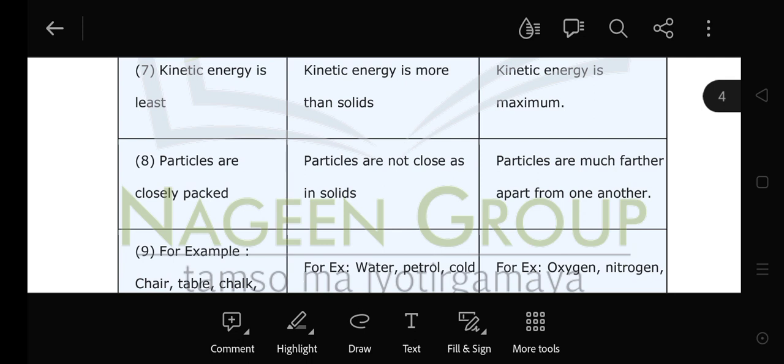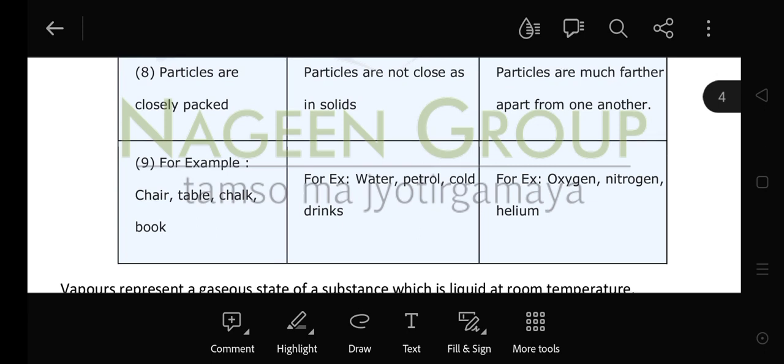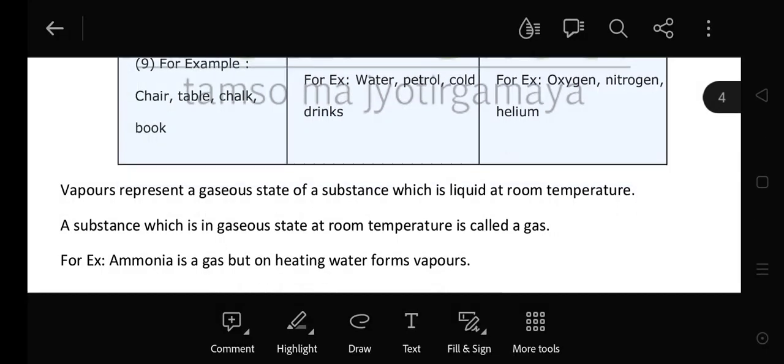Now, the 8th. In solids, particles are closely packed, but in liquids, particles are not closely packed, and in gases they are very far away from each other. Examples of solids: chair, table, chalk, book. In liquids: water, petrol, and cold drinks. In gases: oxygen, nitrogen, and helium.